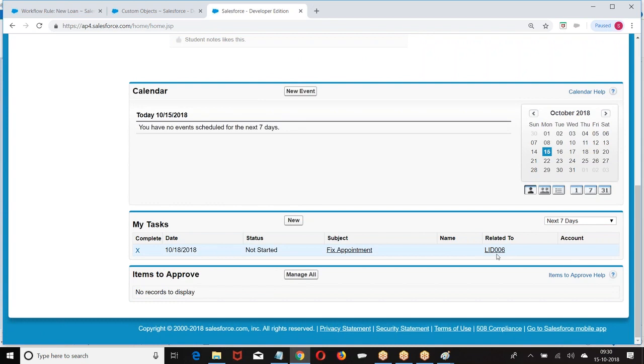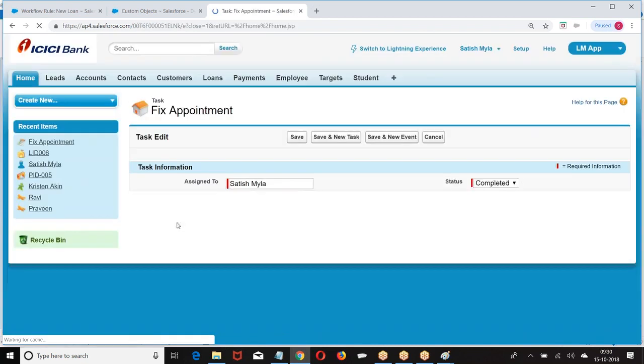The tasks which are pending here. You are able to see here? Clear for everyone? Clear, boss?